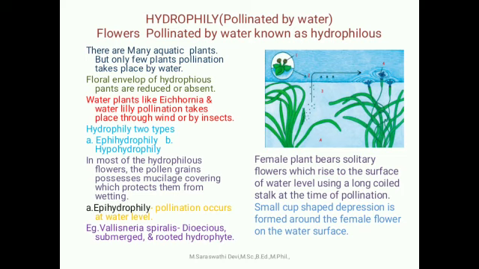Vallisneria is a dioecious plant. That means male plants and female plants are separate. It is a submerged and rooted hydrophyte, so it is submerged in the water and the roots are fixed in the soil. The female plant bears solitary flowers, which rise to the water level with the help of a long coiled stalk at the time of pollination. A small cup-shaped depression is formed around the female flower on the water surface.